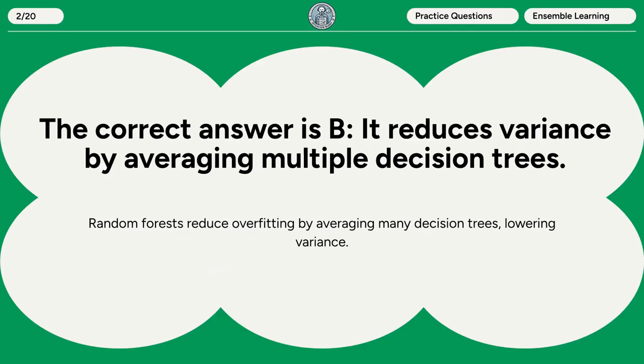The correct answer is B. It reduces variance by averaging multiple decision trees. Random forests reduce overfitting by averaging many decision trees, lowering variance.